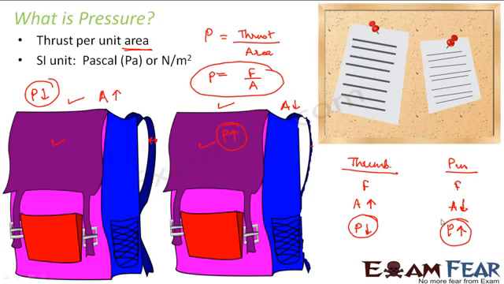Right? So now you understand that even though you are applying the same amount of force, if the area changes, the effect of the force also changes. And that is why there are a few things which are designed in that way, so that they can apply more pressure on certain things.